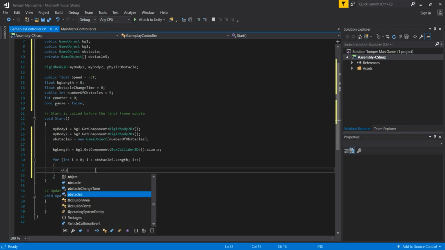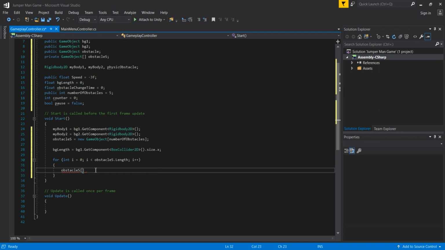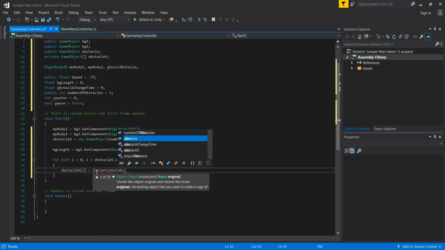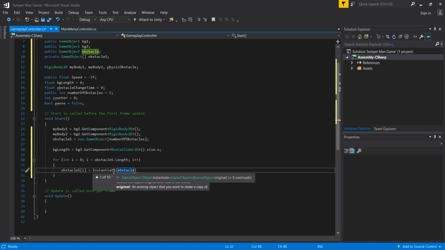And in our for loop we are going to pass our obstacles array and then i as an index. That means we are taking all of the elements that we have in that array. So obstacles[i] is equal to Instantiate. In the Instantiate function we see that we have 3 arguments. When we point with our mouse, we have the original object, so what we want to instantiate, this is our obstacle, and then where we want to instantiate that, we want to instantiate it at a new Vector3.